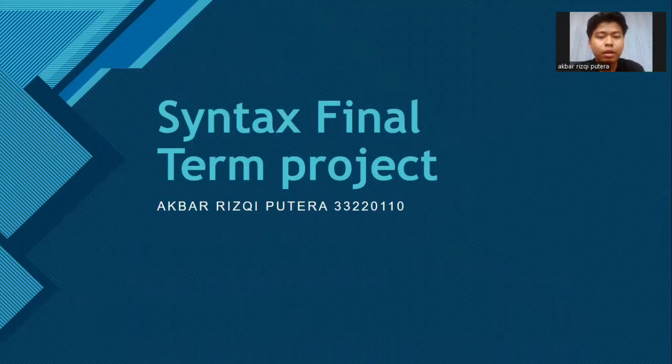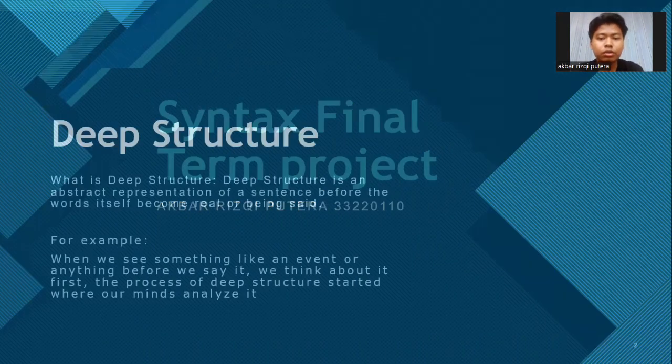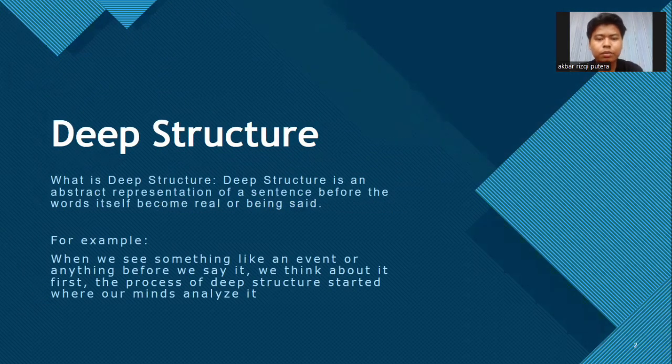So in the final term project, I will explain about deep structure. Deep structure refers to the abstract form of a sentence, basically what's going on in our mind before we actually speak or write something. Think of it this way: whenever we see something or experience an event, we don't just immediately talk about it.